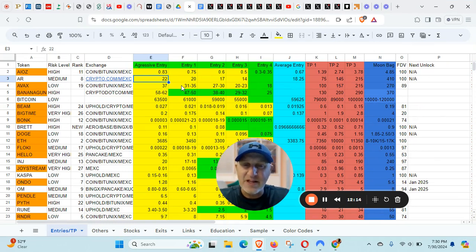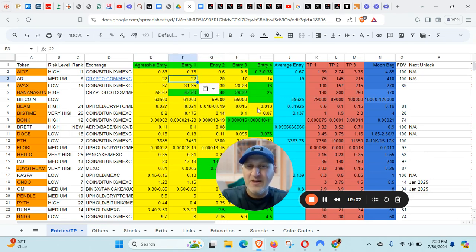But I did give a signal for Arweave. I don't think it got quite hit at 28 and 25. So if you do want to get in, I am going to move this down and have a more aggressive entry here. And so we're going to move all these down. And of course, we might come back lower. There's always a chance, and this is why dollar cost average is the way here.